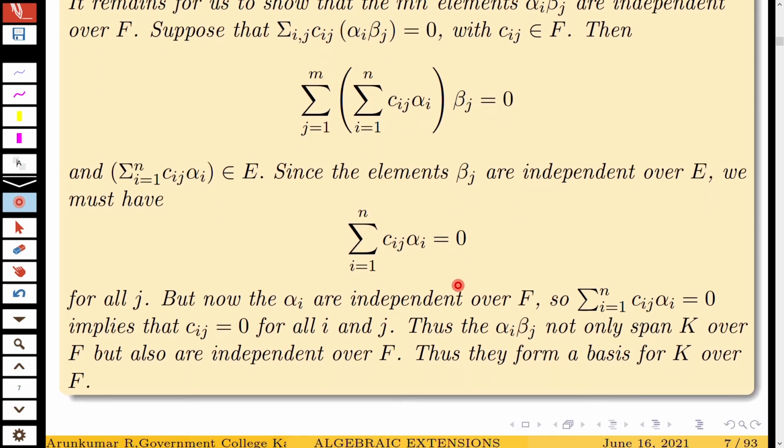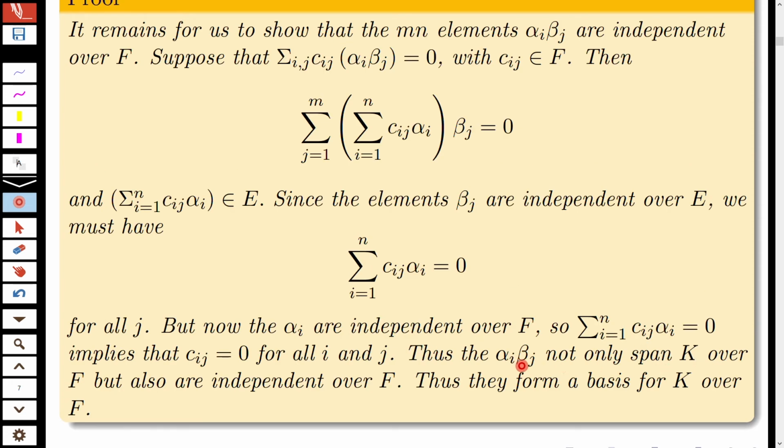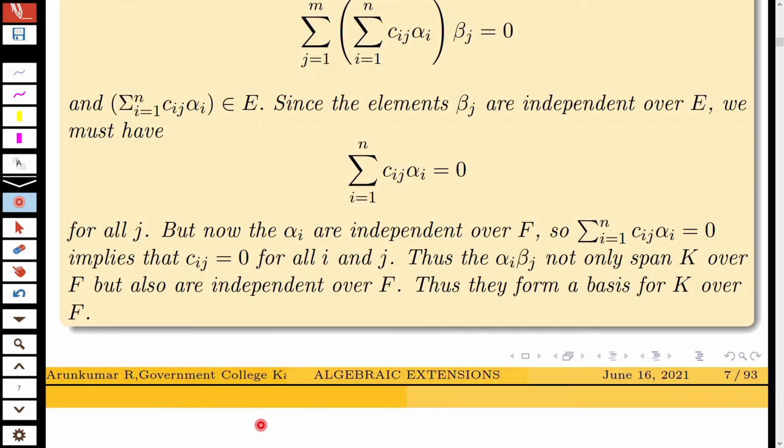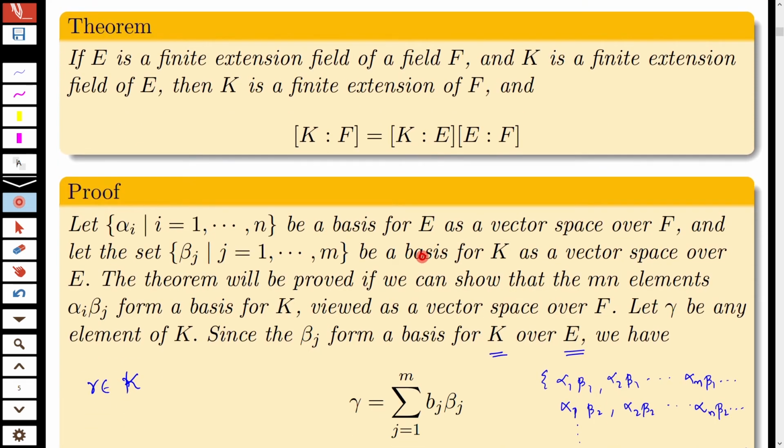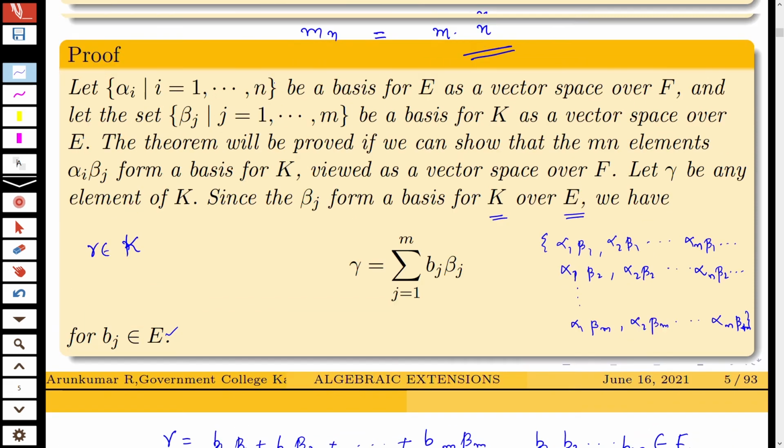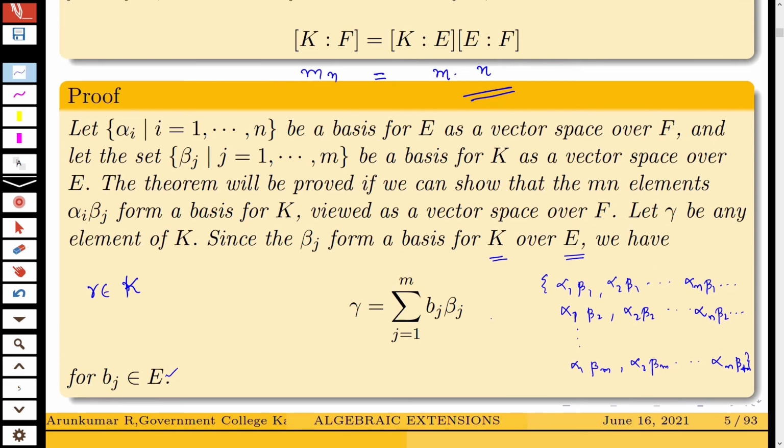And you know that alpha_i is a basis and the alpha_i are linearly independent. So this implies that c_ij equals 0 for all i and j. Therefore, alpha_i beta_j not only span K over F but are also linearly independent over F. Thus, this forms a basis for K over F. That is, the degree of K over F is m into n, and you know that the degree of E over F is n and the degree of K over E is m. So this proves the theorem: alpha_i beta_j is a basis for K over F.